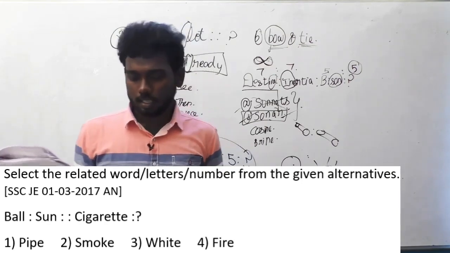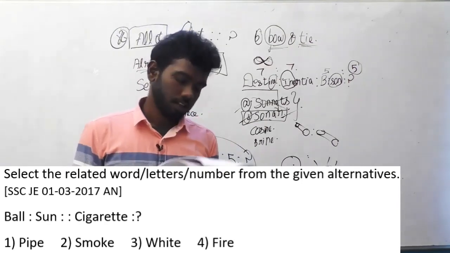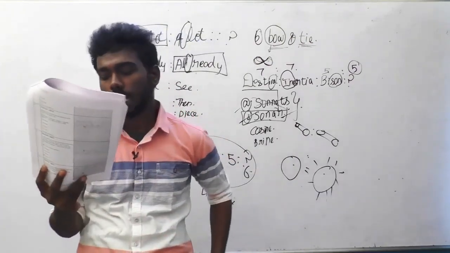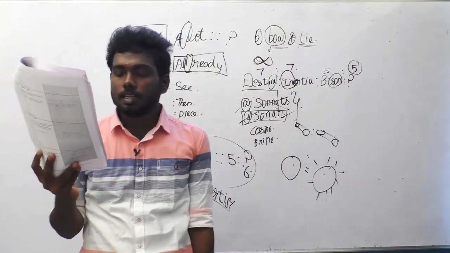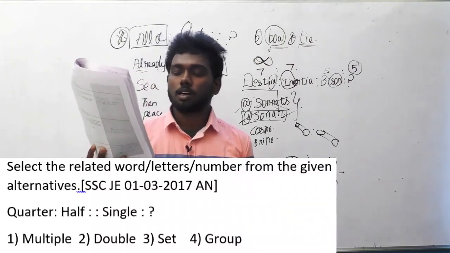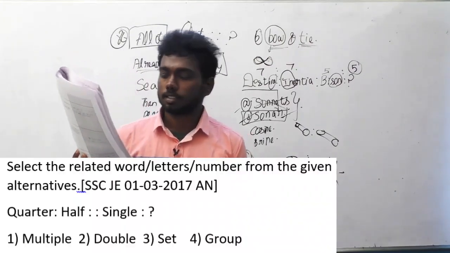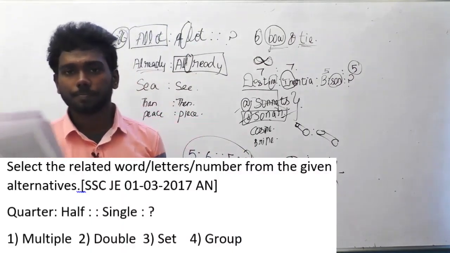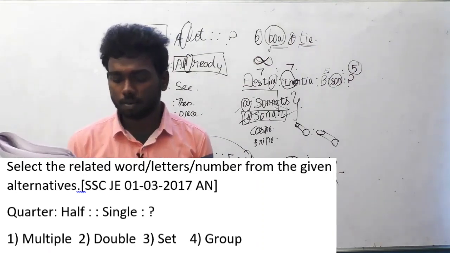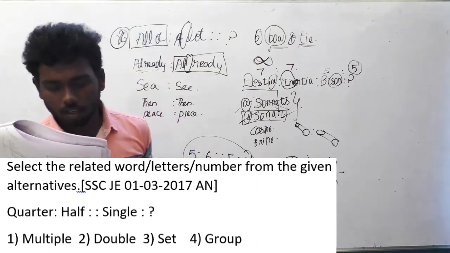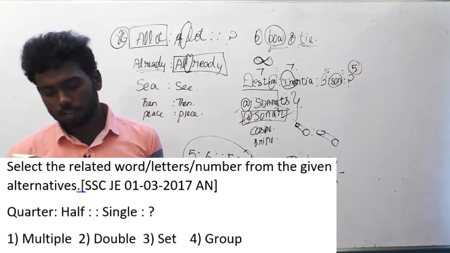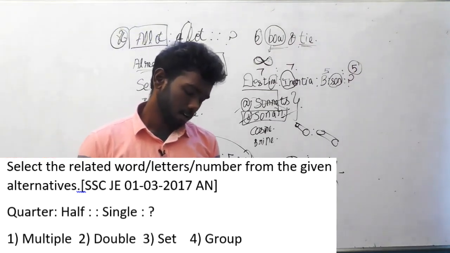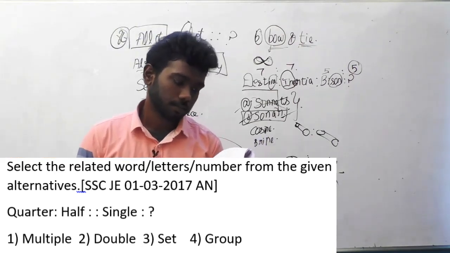Let's move on to the 88th question of SSC JE. This question was asked on 1 March 2017, afternoon batch. Select the related word or letters or number from the given alternatives. Quarter is to off. Single is to what? is the question. Options are multiple, double, set, group.